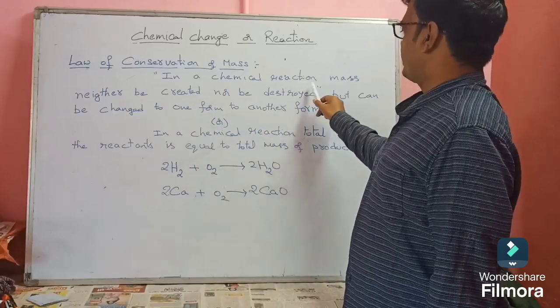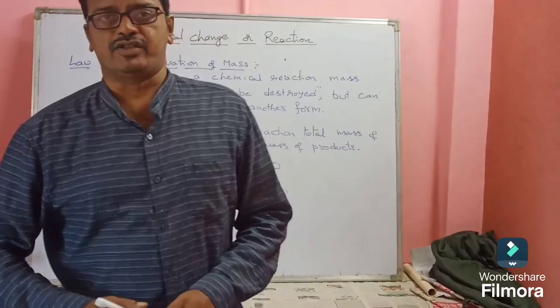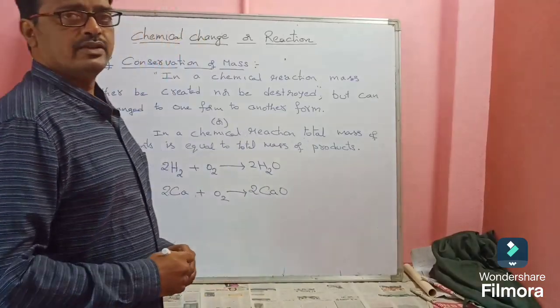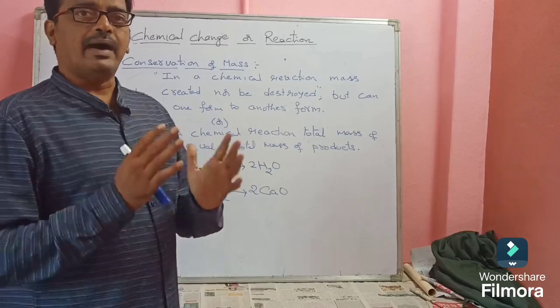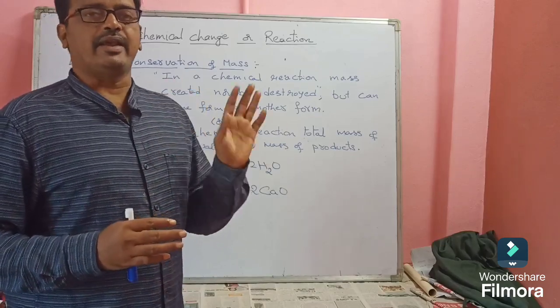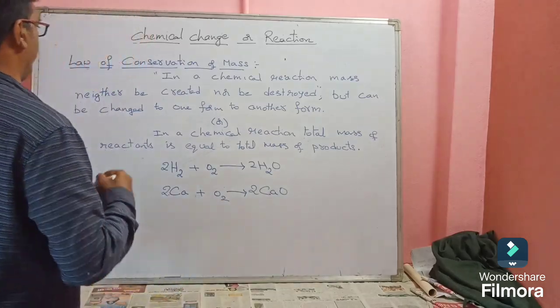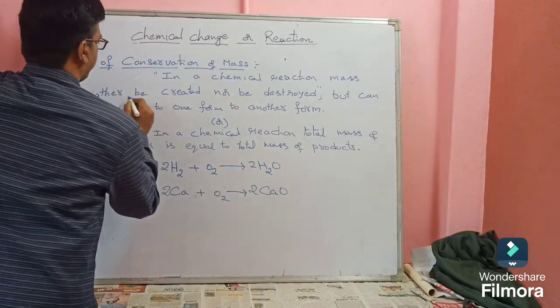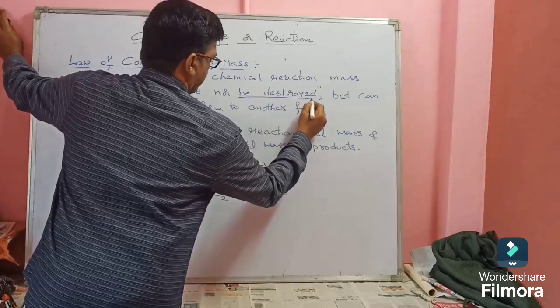In a chemical reaction, mass can neither be created nor be destroyed. Understand? In any chemical change or chemical reaction, mass cannot be created or destroyed. Everyone understand?